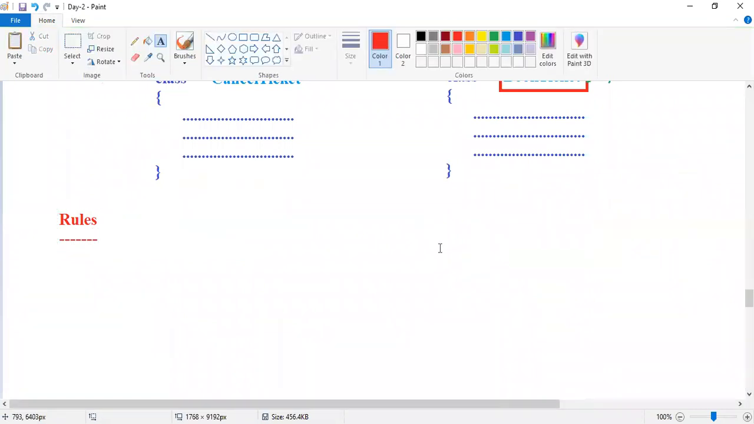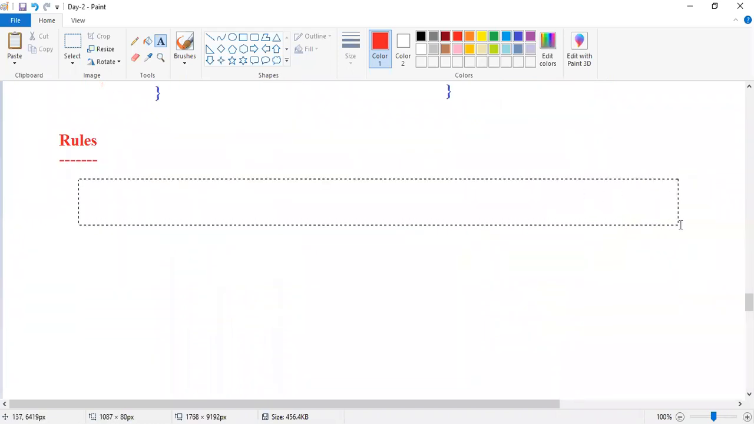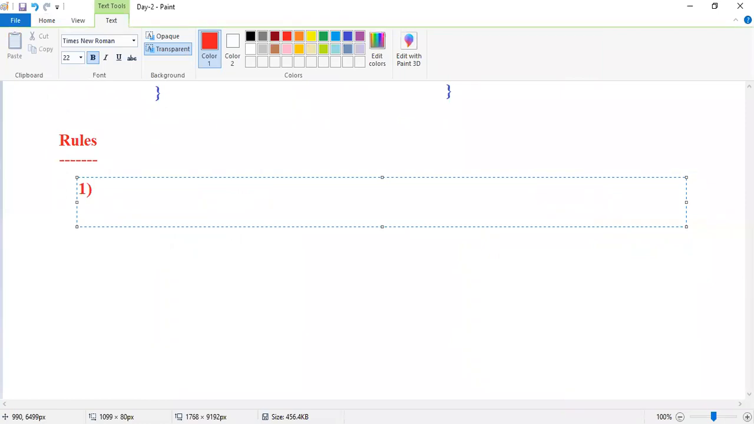We have to follow some rules. You can take any names, no problem at all, but we have to follow some rules. What are the rules? The first rule is it doesn't accept spaces. No space in your names, guys. If you have a space in your name, it is not accepted. That is the first rule, remember. No space in your name.